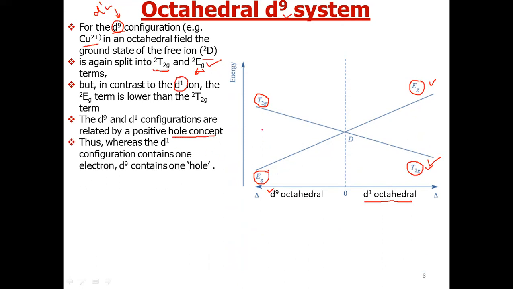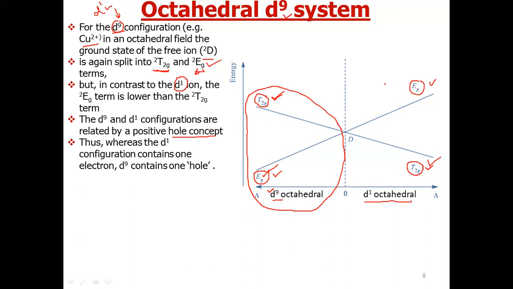So their energy levels will be different. Although the terms will be the same, now they will have different energies. Eg will be lesser in energy in the d9 octahedral case and T2g will be of higher energy. So this on the left hand side is the orbital energy level diagram for a d9 system.